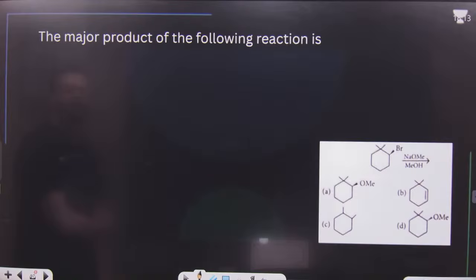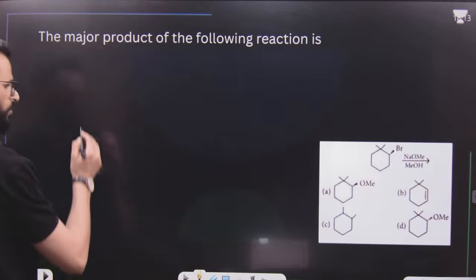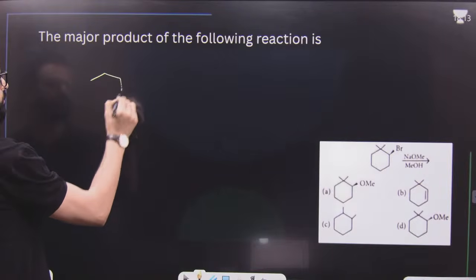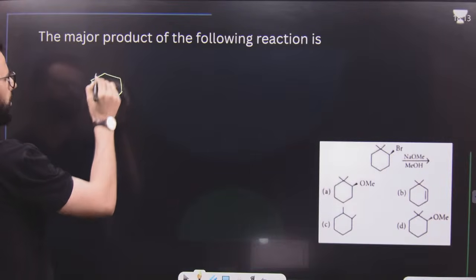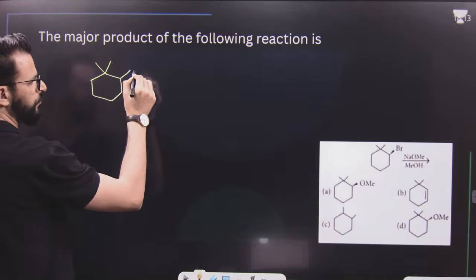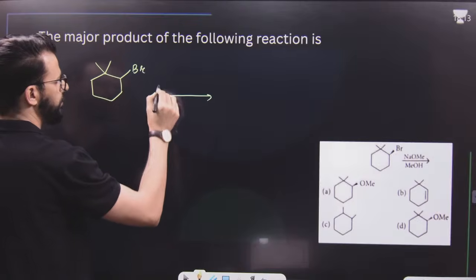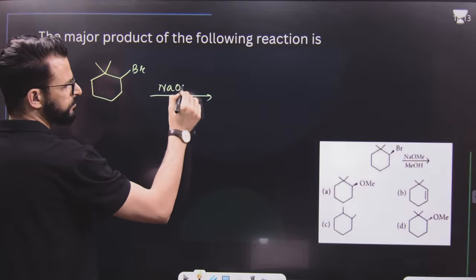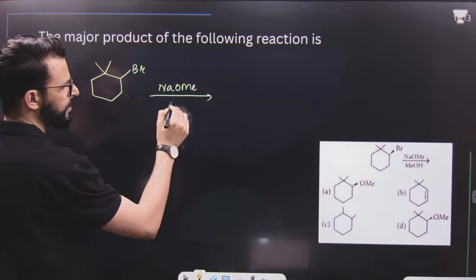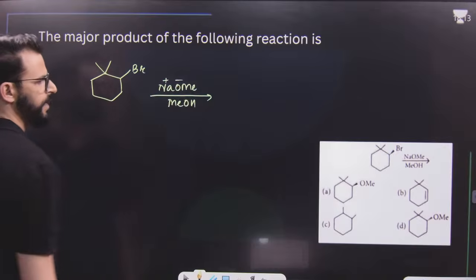After this, the major product of the following reaction is, have a look. It is this one. It is CH3, then it is what we call Br. This on treatment with sodium methoxide and methanol. It's a strong base.